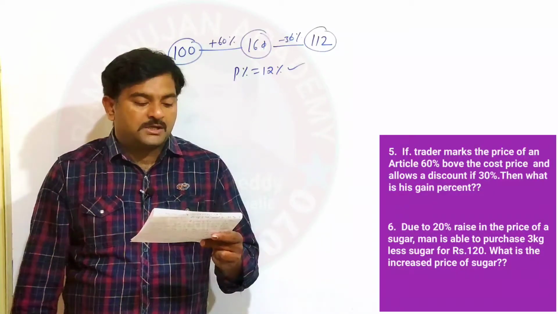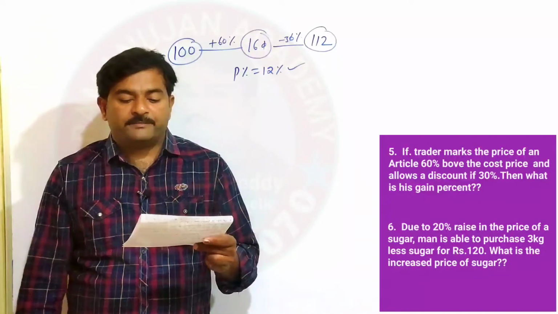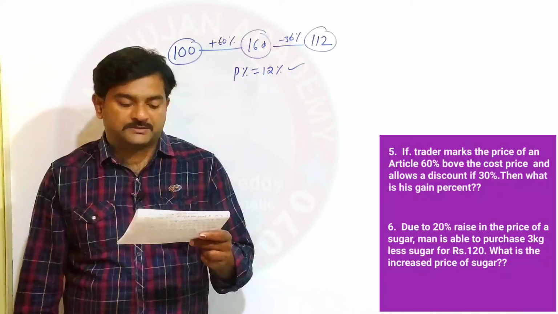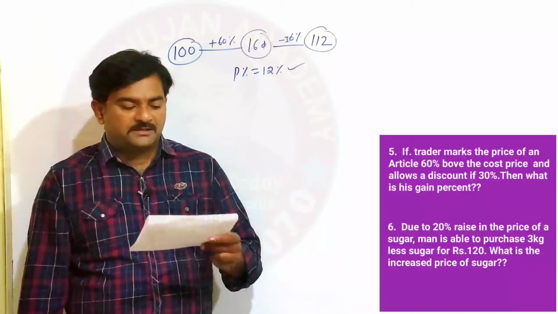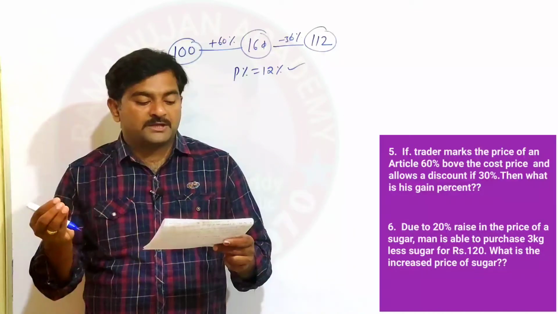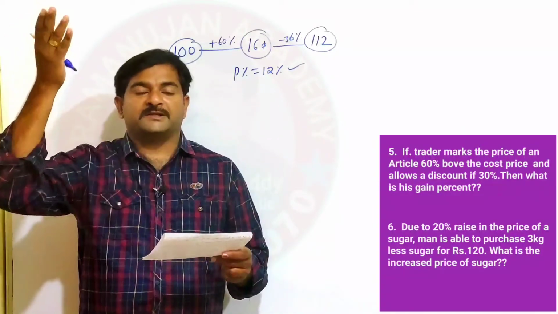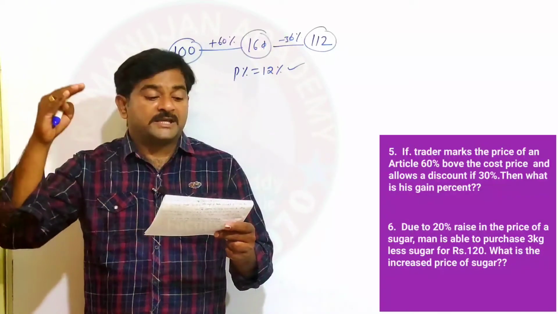Due to a 20% raise in the price of sugar, a man is able to purchase 3 kg less sugar for 120 rupees. What is the increased price of the sugar? This is something interesting. The question is from percentages. Due to a 20% raise in the price of sugar, a man is able to purchase 3 kg less.